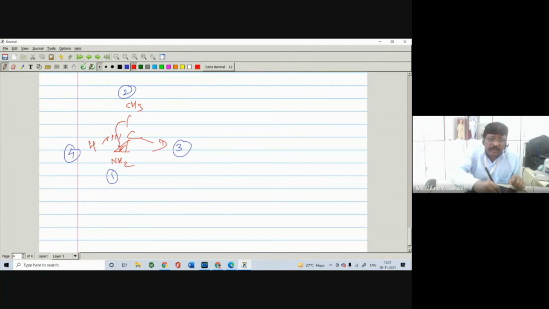Now your eyes travel: number 1, NH2. Number 2, methyl. Number 3, deuterium. And number 4, hydrogen. It means again you can go up to hydrogen. So your eyes travel from 1 to 4 in the clockwise direction. Clockwise means which configuration? R configuration, right? So you have to write down the R configuration. Means in this way you have to assign R and S configuration.